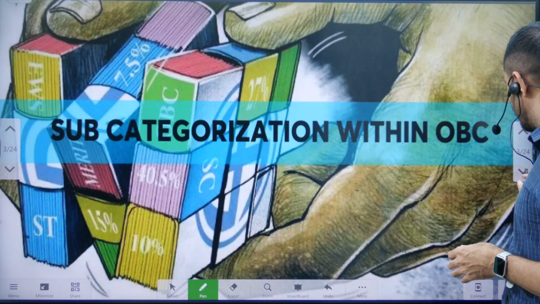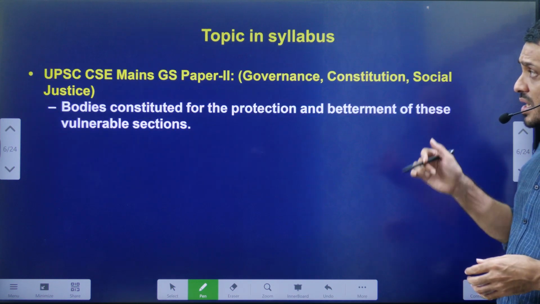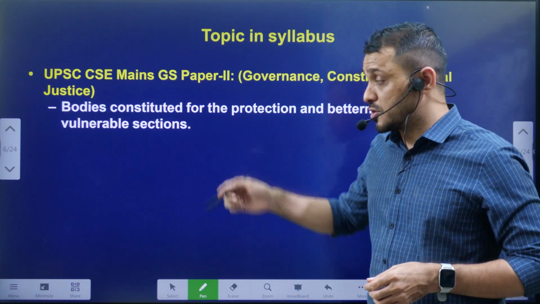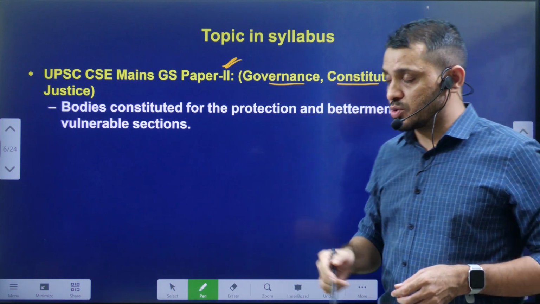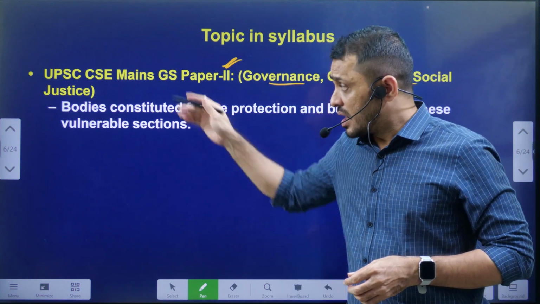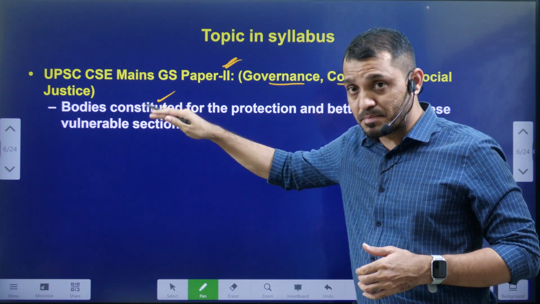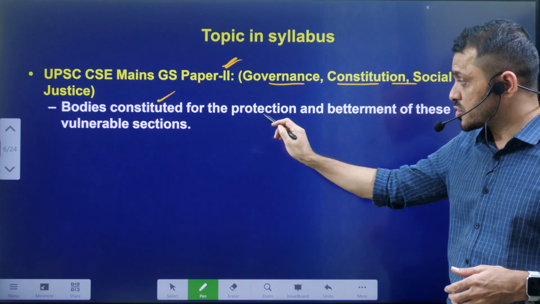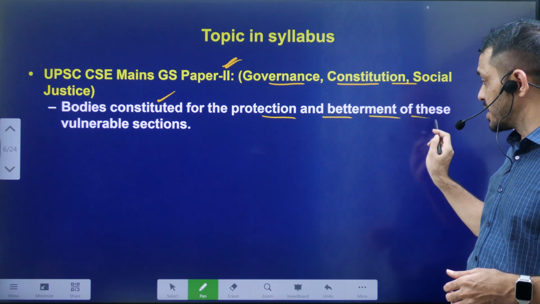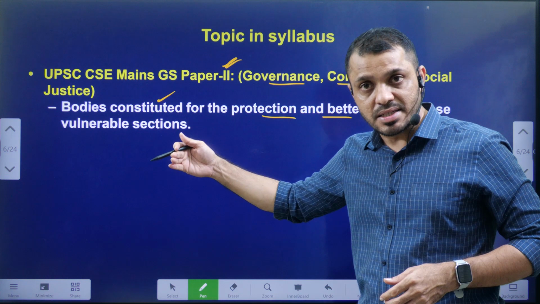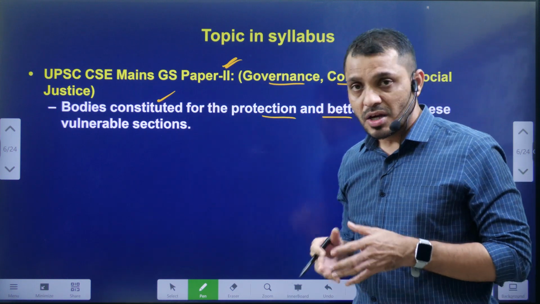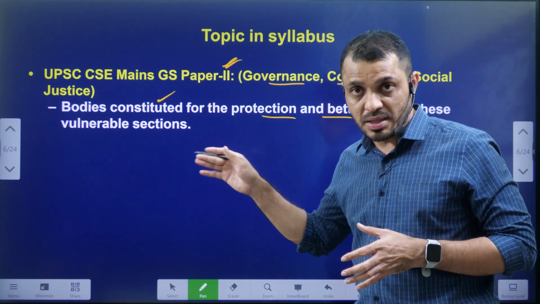First, as usual, we'll see the syllabus mapping. From your syllabus point of view, it is related to General Studies Paper 2: Governance, Constitution and Social Justice. It includes the sub-part of the syllabus, bodies constituted for the protection and betterment of the vulnerable sections. It includes the National Commission for SC, ST and the National Commission for BC. All this comes under this particular theme.